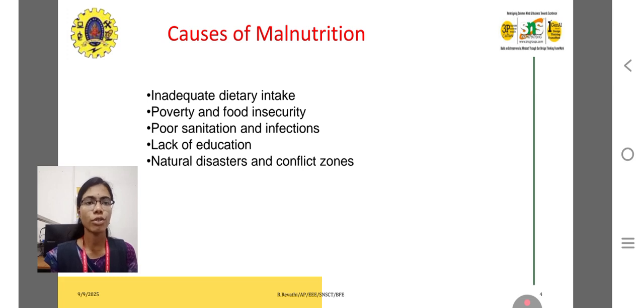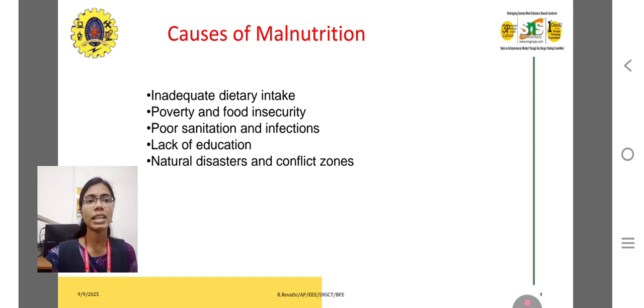So, causes of malnutrition. What are the major causes? Inadequate dairy intake. Some may dislike dairy products, which is mainly milk. If you avoid dairy products at regular intervals, that may lead to calcium deficiency, which is also known as malnutrition. Poverty and food insecurity are major causes. Some people don't get proper nutrition because of poverty, unemployment or something else. Financial lagging is the main reason for malnutrition in certain countries.